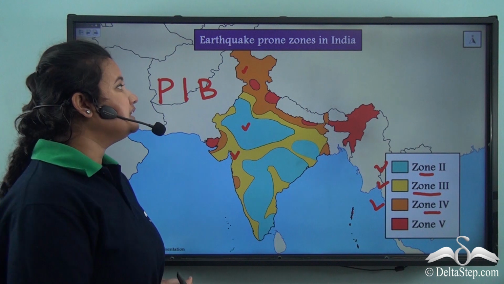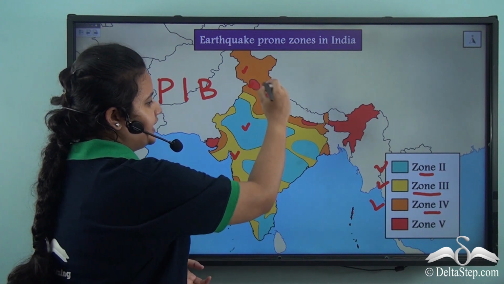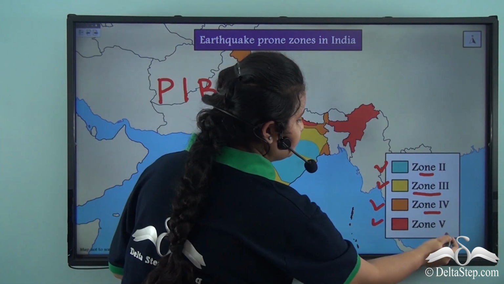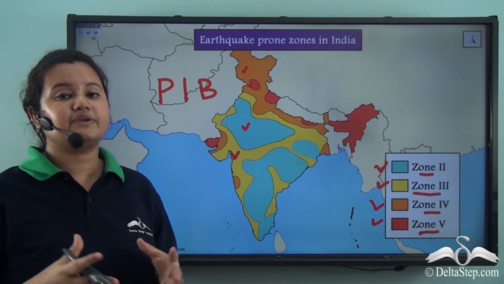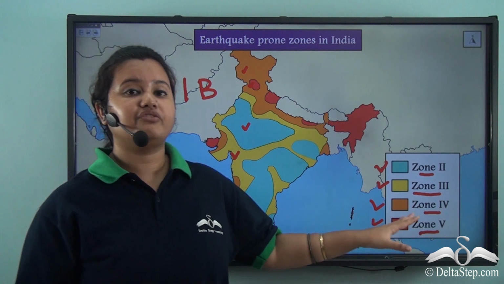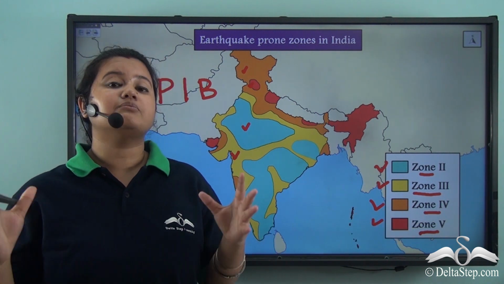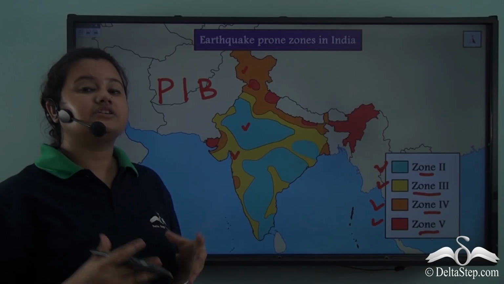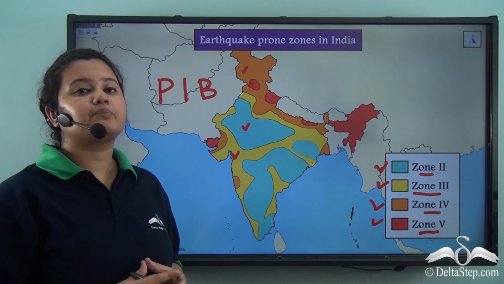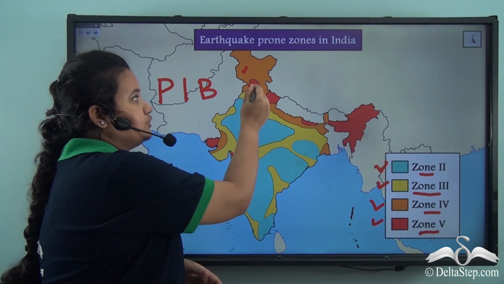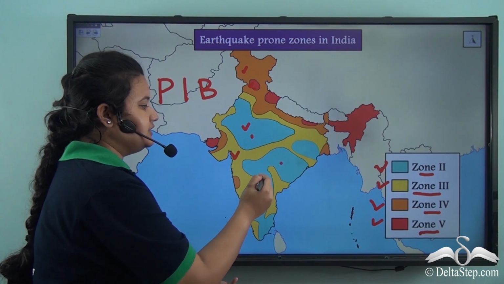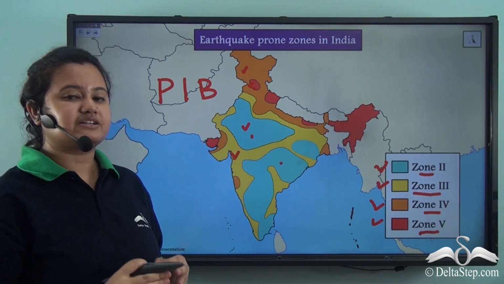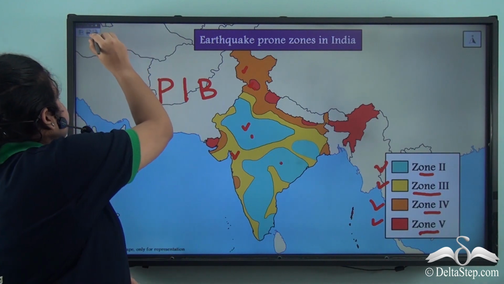And finally, the region marked in red is Zone 5. Zone 5 will witness very high seismic activities. Thus, Zone 5 is seismically the most active region. So, this map shows the major earthquake prone regions of India. Zone 5 is the most active, while the zone marked in green is the least active region.